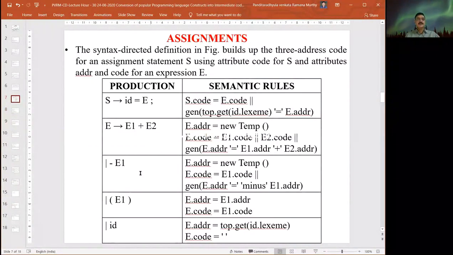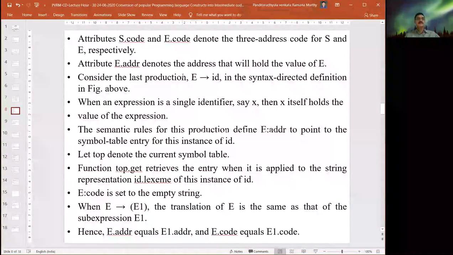All these productions, E derives E1 plus E2, E derives minus E1, E derives parenthesized E1, or E derives ID, are related to the E production.